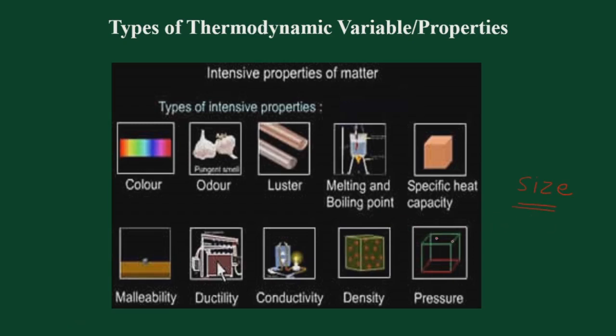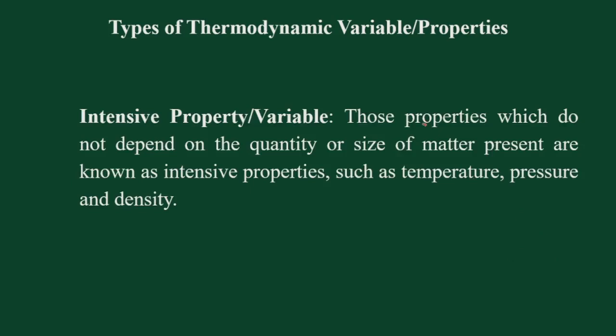So thus we can say that an intensive variable of a system is a macroscopic parameter which describes the system in equilibrium and which has the same value for any part of the system. Thus we can define these intensive properties or variables as those properties which do not depend on the size or quantity of the matter present. So they are independent of size.